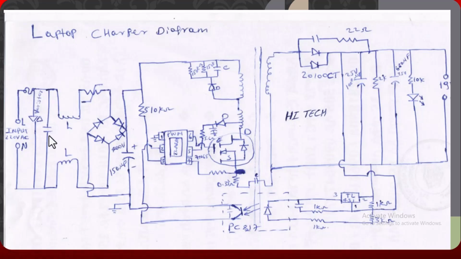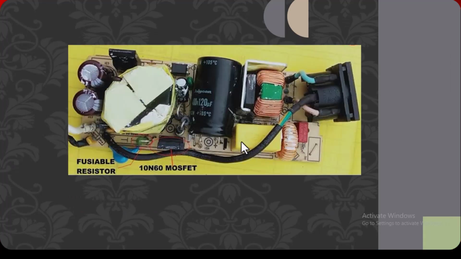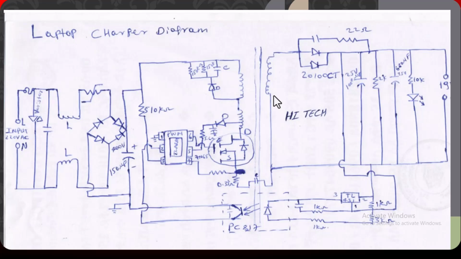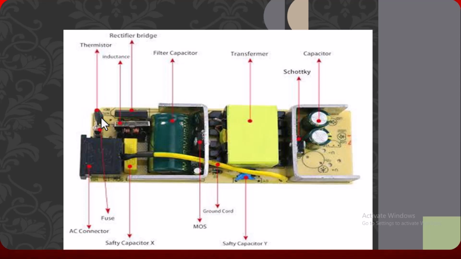This is the X capacitor, or safety capacitor. This capacitor and this inductor are used to filter electromagnetic interference. So this is important for protection. These are all for protection purposes. This is the thermistor. As you can see here, this is the thermistor.